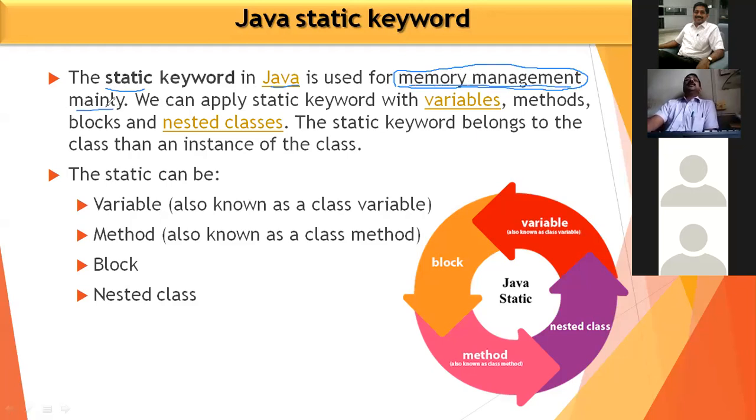The main purpose of using the static keyword is memory management. So the static keyword can be applied on variables, methods, blocks, and nested classes.